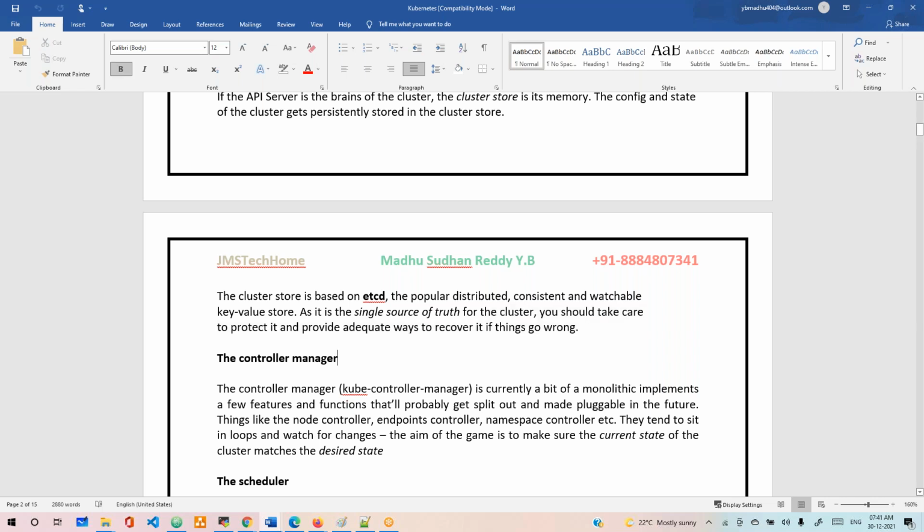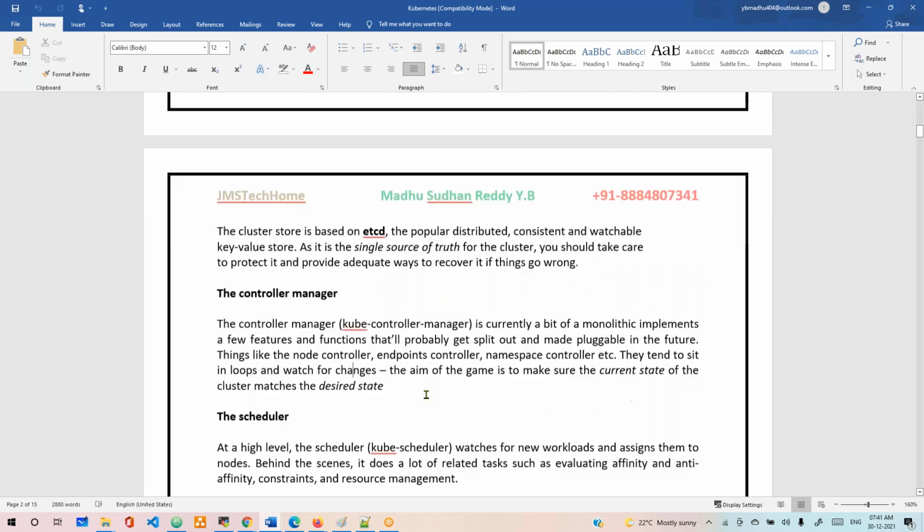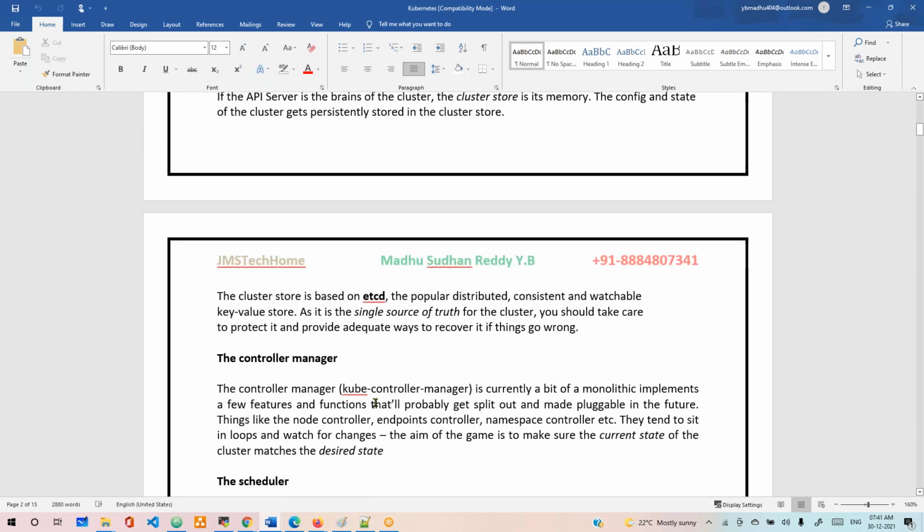Okay, the next after etcd is the controller manager. This controller manager is like the leader, saying I am doing all the stuff. Think of the three components as employees, and the controller manager as the manager for those three employees. It is also called the kube-controller-manager.